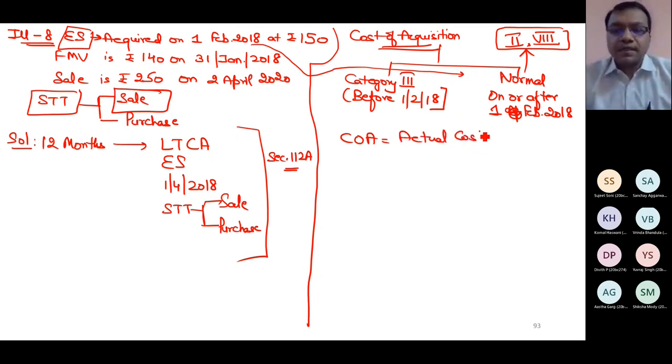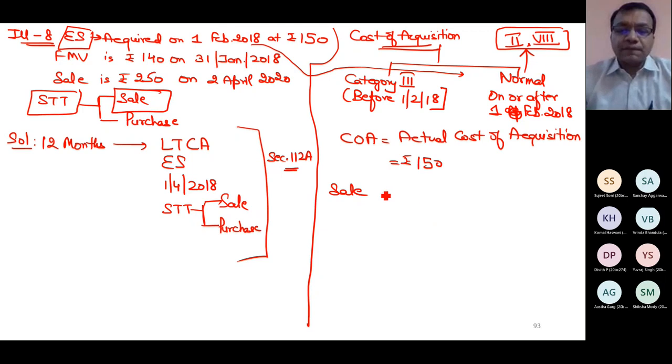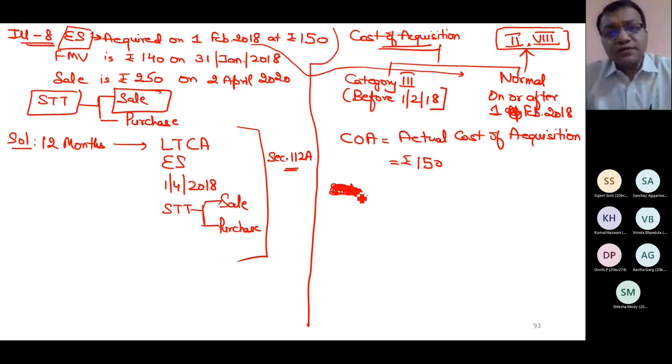That's it. So whatever is your actual cost of acquisition, that is your cost of acquisition. 150 is the cost. So it's a normal question now. Yes, there is 112A, but cost of acquisition is normally calculated.